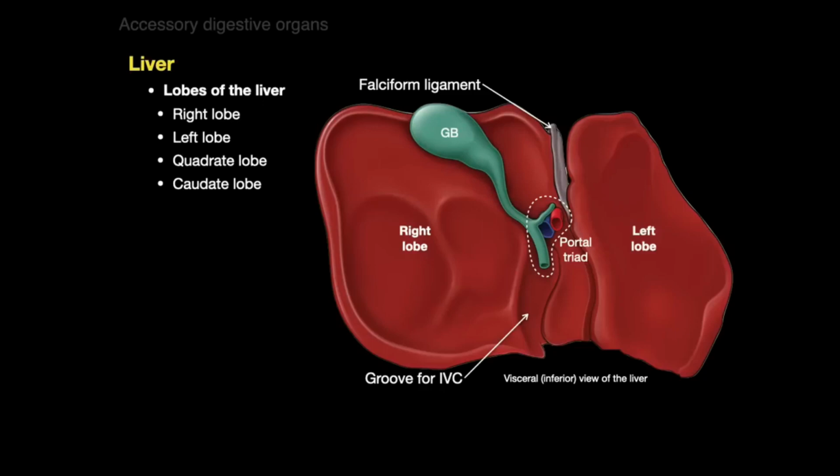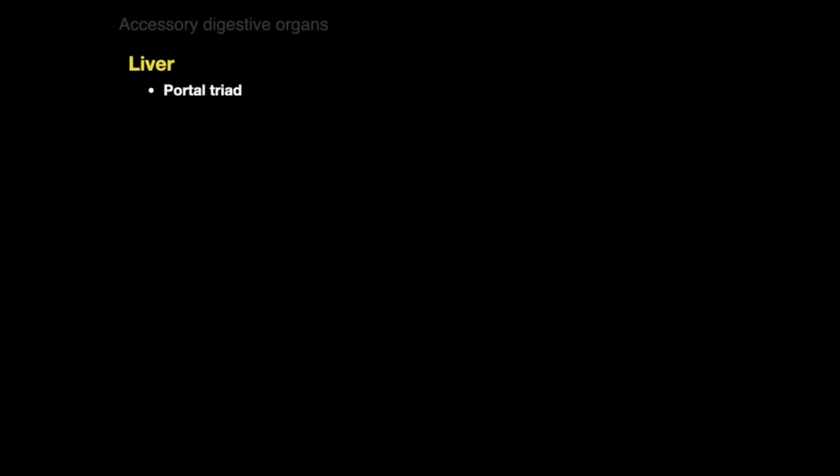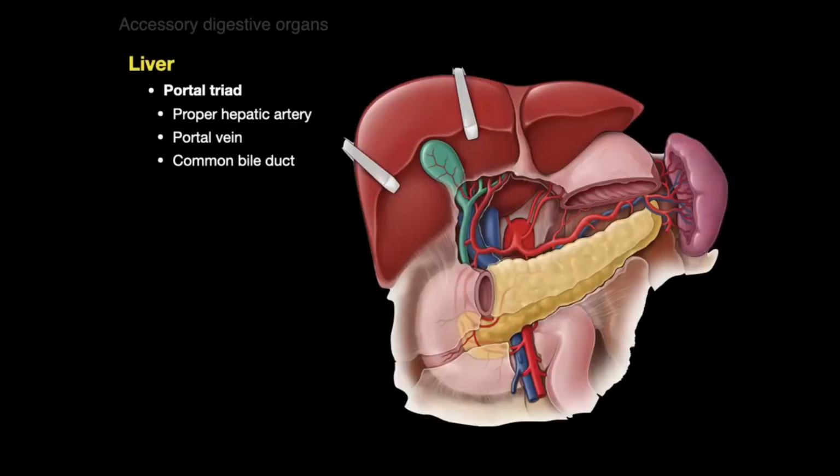Between the gallbladder and falciform ligament is the quadrate lobe, and between the inferior vena cava and the left lobe is the caudate lobe. They are the four anatomic lobes of the liver. Now, the portal triad consists of the proper hepatic artery, the portal vein, and common bile duct.